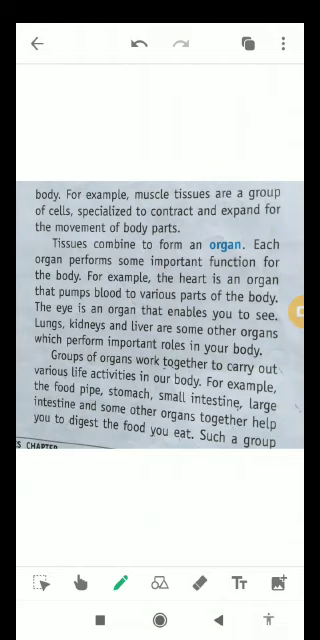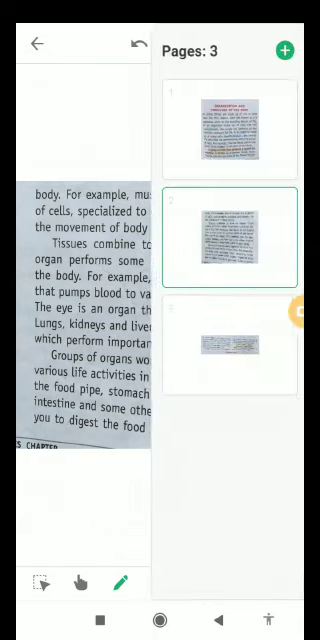A group of organs work together to carry out various life activities in our body. For example, the food pipe, stomach, small intestine, large intestine and some other organs together help you to digest the food you eat. Such a group of organs is called an organ system. The group of organs that carry out digestion of food collectively form the digestive system.